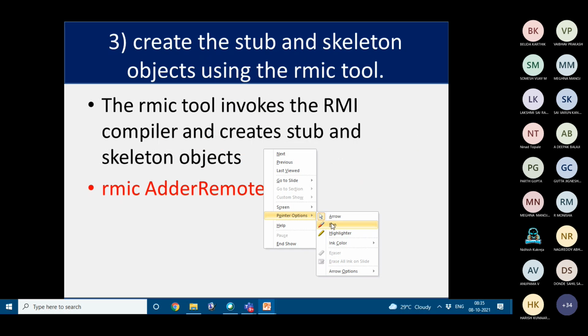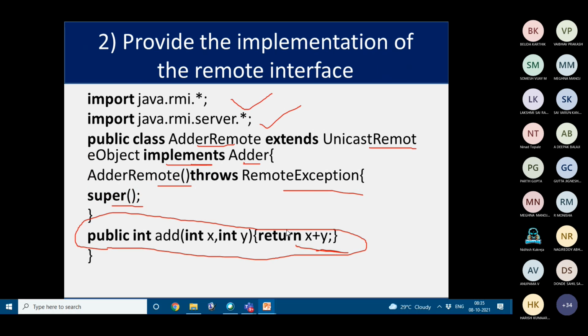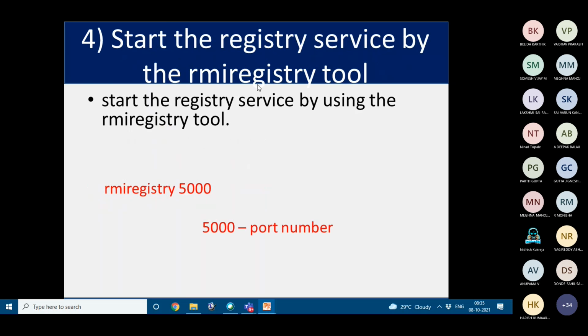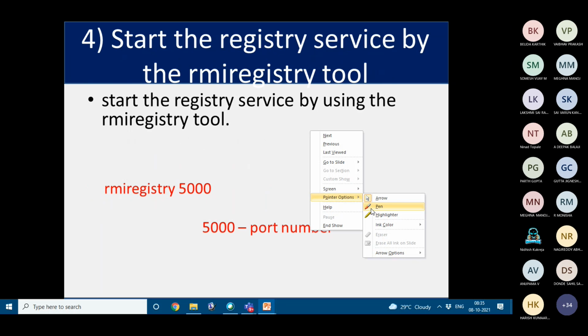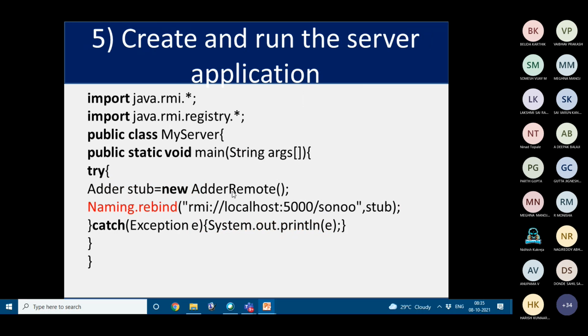And then we have to create the stub and skeleton objects using the RMIC tool. For that, we have to invoke the RMI compiler, so we run rmic AdderRemote, because this is the class name we have considered here. And then we have to start the registry service tool by rmiregistry. For that, we have the command rmiregistry and the port number on which to run. The port number can be varied.